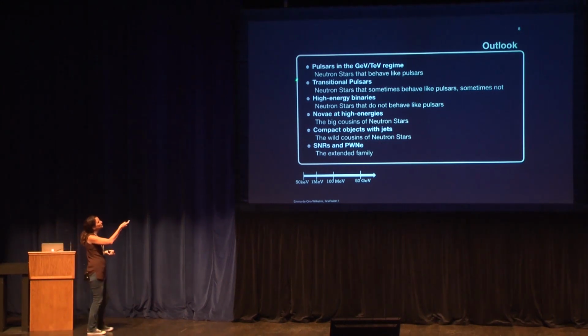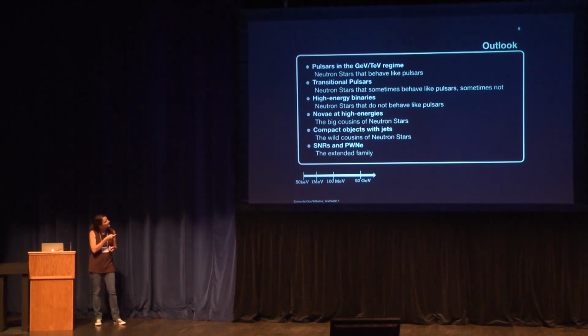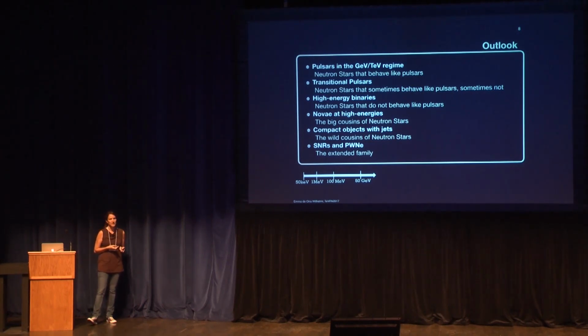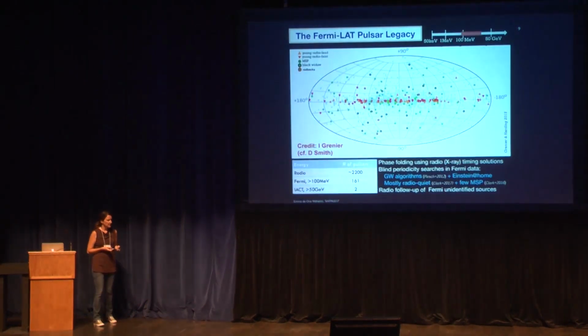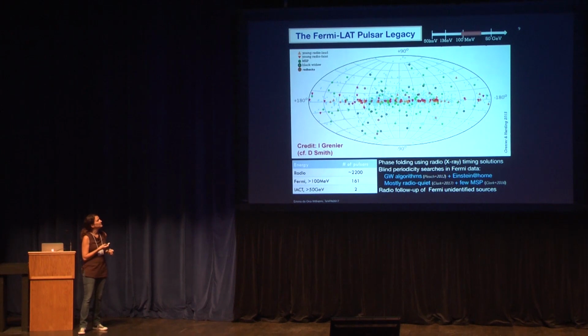So this is what I want to tell you now. I will start by talking about pulsars as a population. Then I will show you a few examples of individual pulsars, how they behave when they have this variable emission. And then I also want to tell you some results we see with pulsar wind nebulae and supernova remnants.